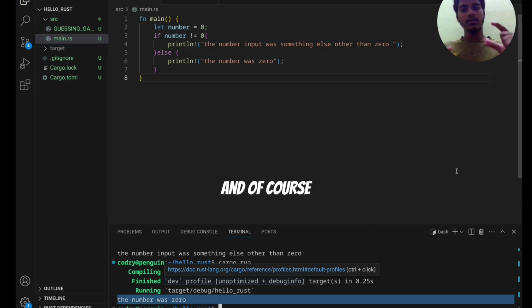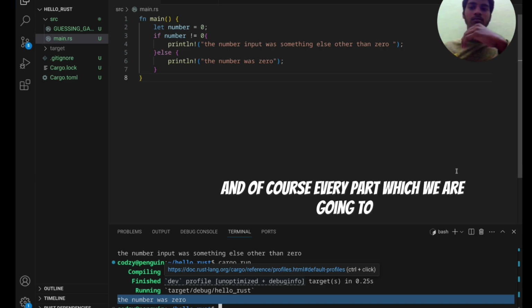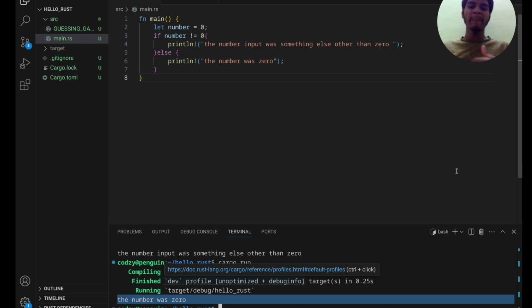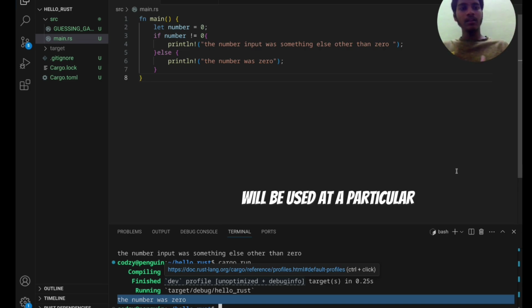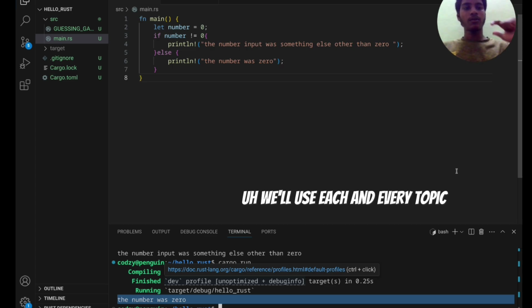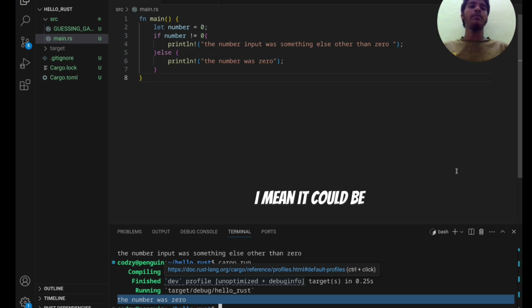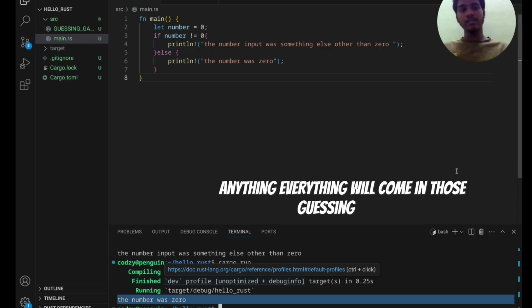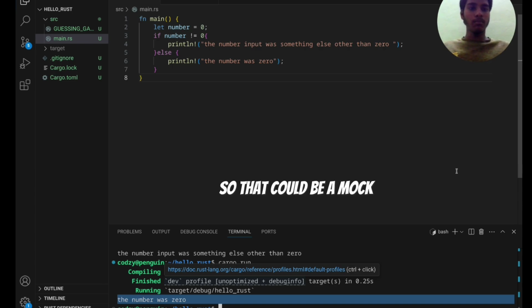Of course, every part we have learned will be used in a particular code that we do in the next chapter, I guess. It is the guessing game. We'll use each and every topic. It could be data types, expressions, parameters, functions, anything. Everything will come in the guessing game. So that could be mock programming for us and for me too. I'm very excited for that.